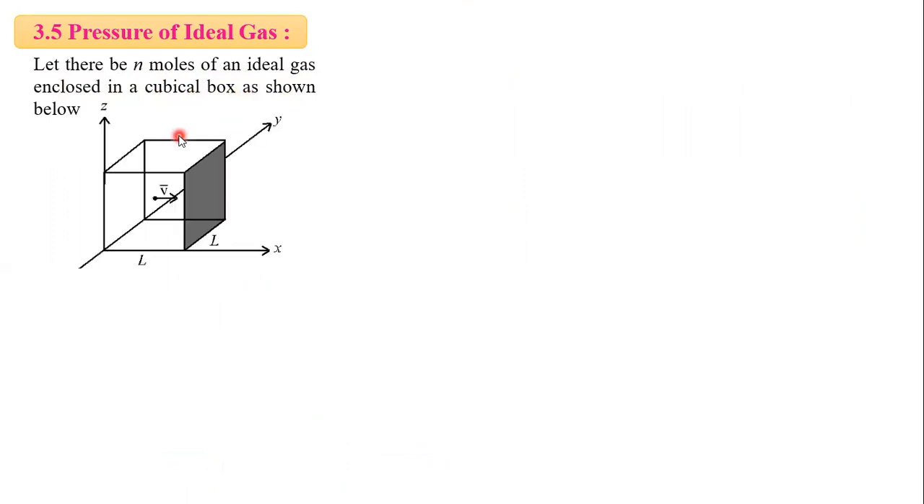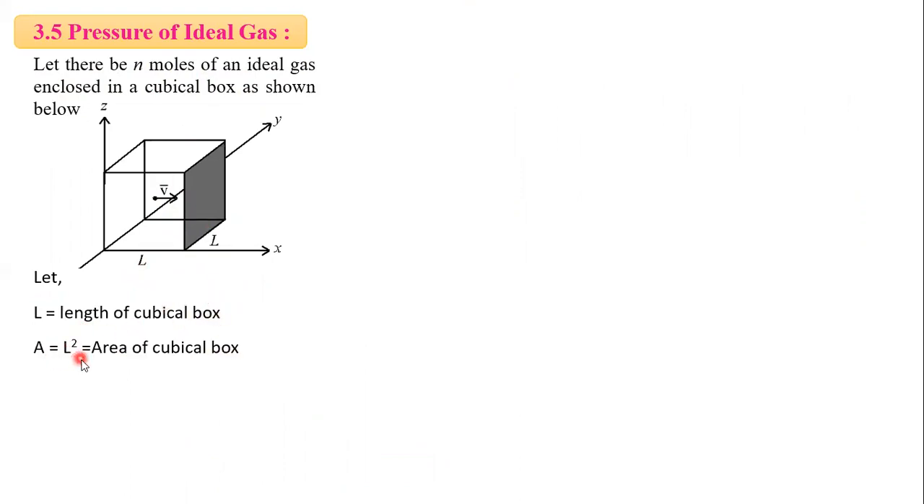Then the next article is pressure of ideal gas. This is a derivation. Let there be n molecules of an ideal gas enclosed in a cubical box as shown in figure. So this is a cubical box, inside that n number of ideal gas molecules are enclosed, whose length is L. Length of the box is L.